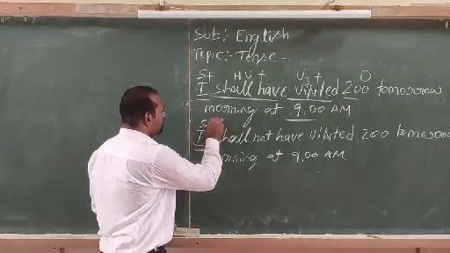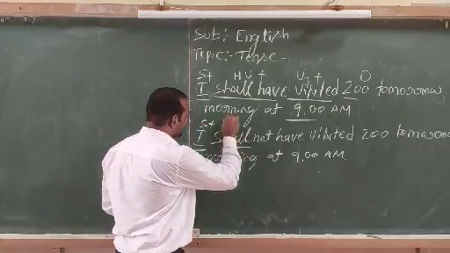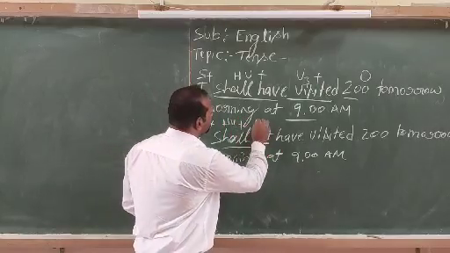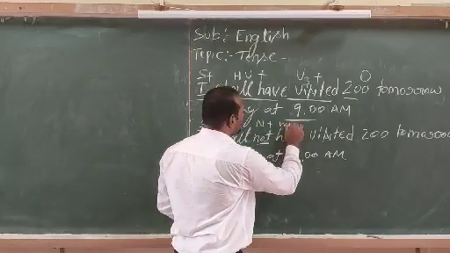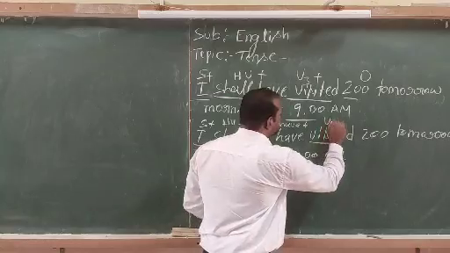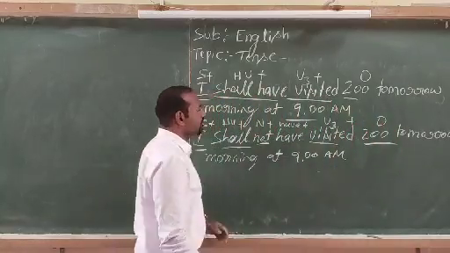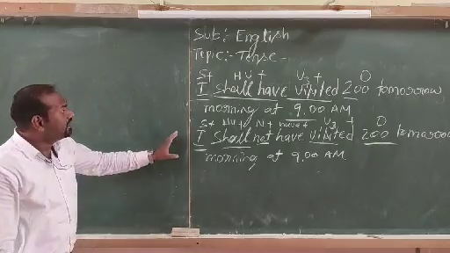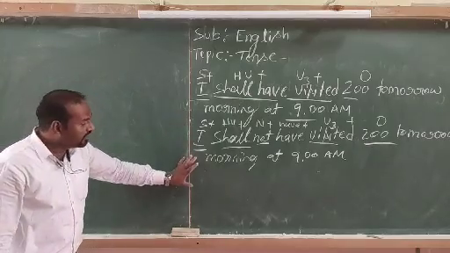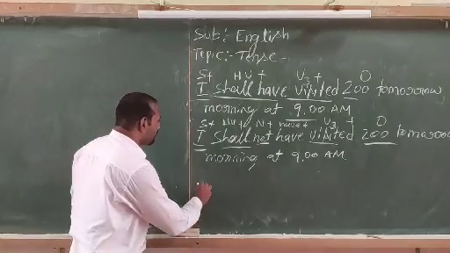Here I stands for subject, shall stands for helping verb, plus not, plus have, V3. The rest of the sentence is called the object. So convert this negative to the interrogative, yes or no type of sentence.